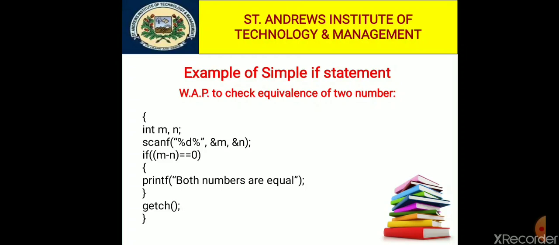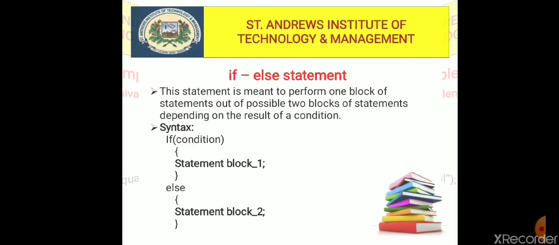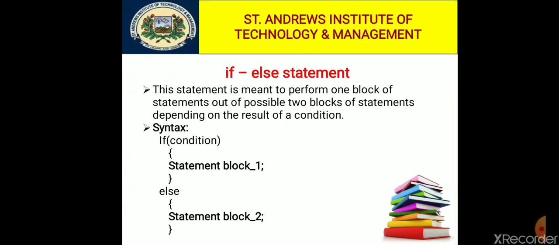Getch means get a character, to hold the screen, and then complete the process. If the condition is true, then the if statement block is executed. If the condition is false, then it skips the program. So this is an example of the if statement. Now we can discuss the if else statement. When we compare if else and simple if, in a simple if statement only the true condition part is executed. If we have a false condition, then nothing is executed. But in if else we have both true condition execution and false condition execution.